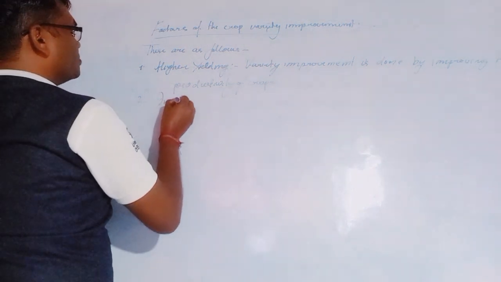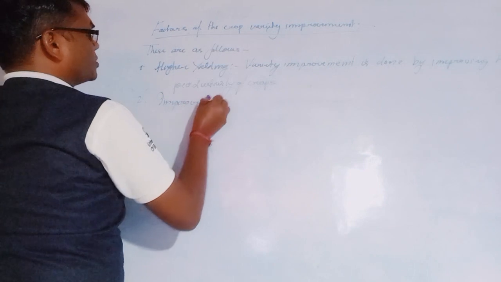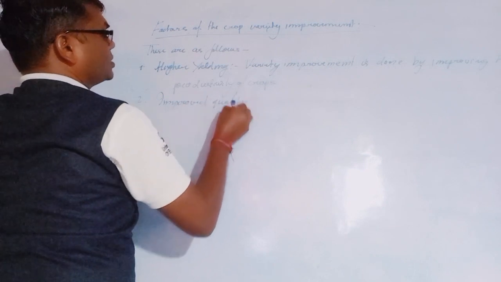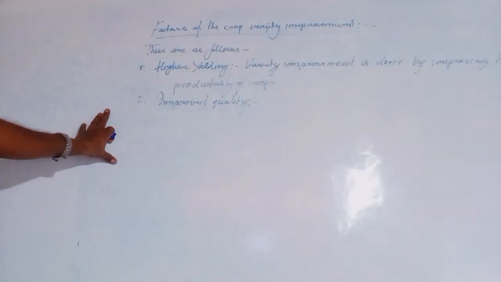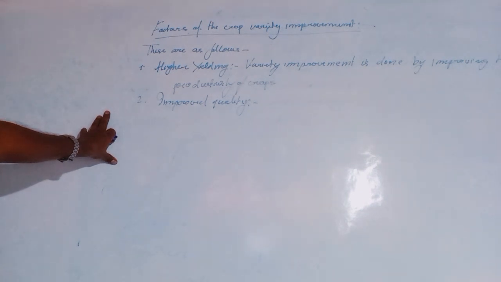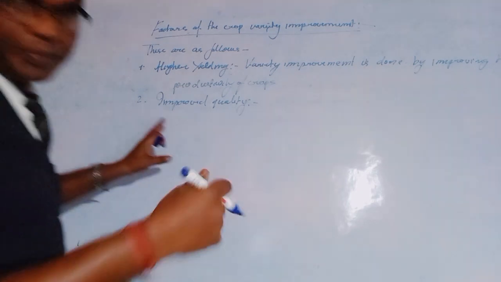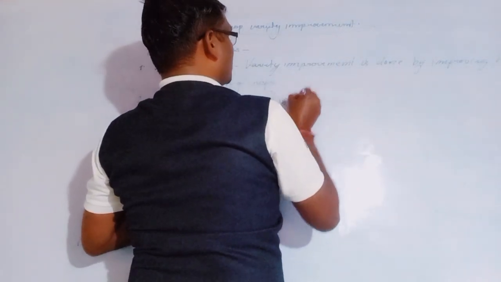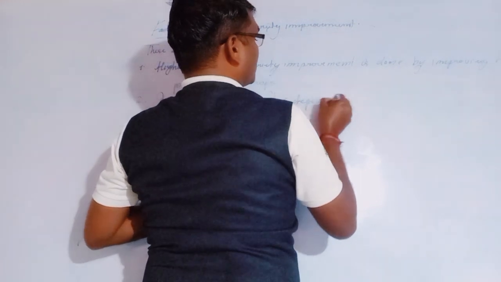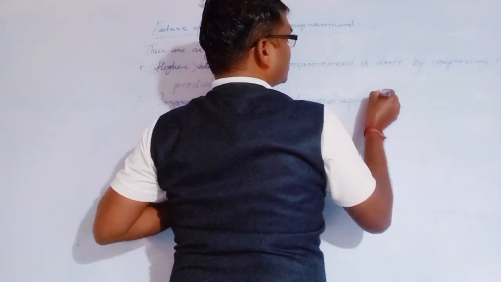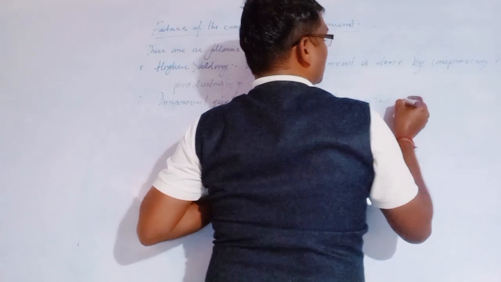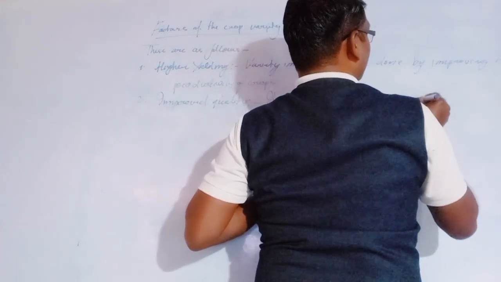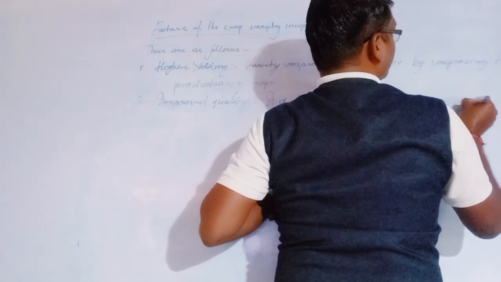Second, we will take improved quality. Improved quality depends upon the different crops.